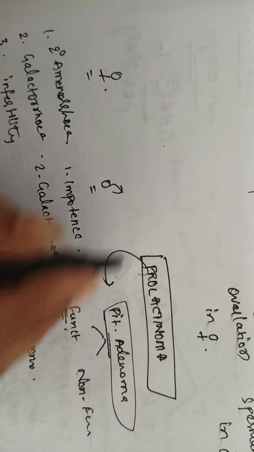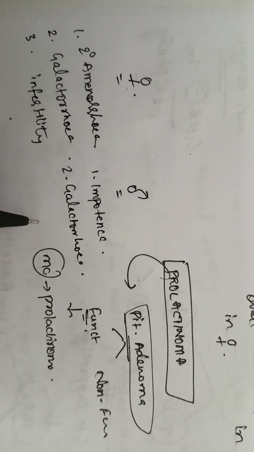Okay, if prolactinoma in females presents like this, in males they will present like this.